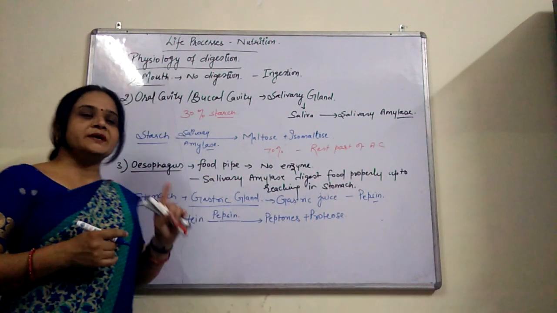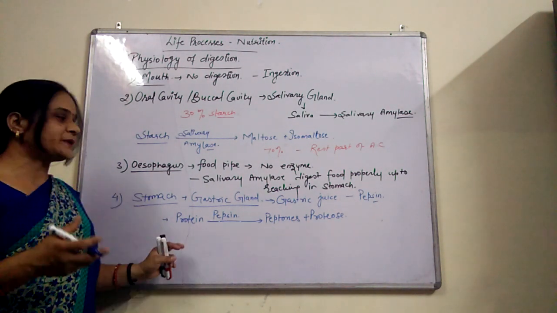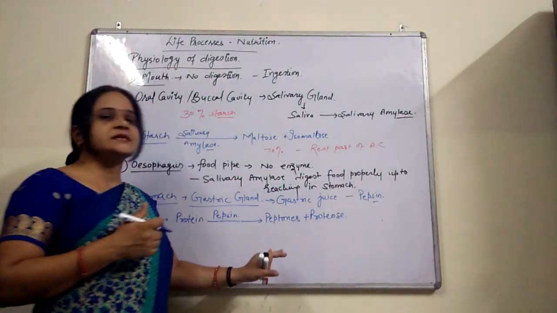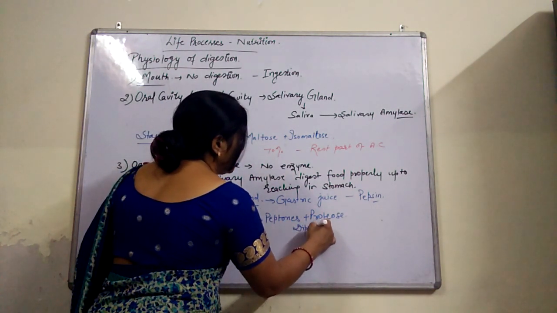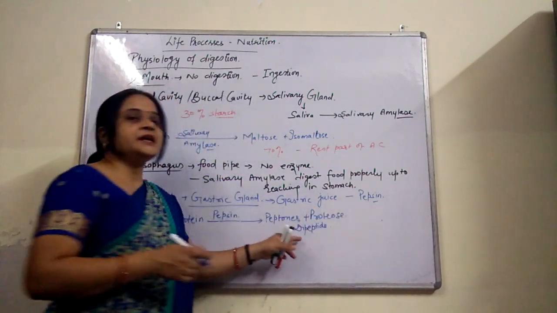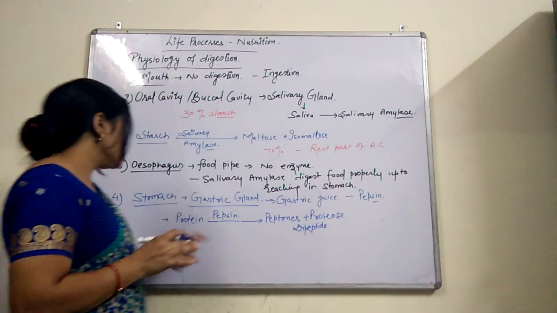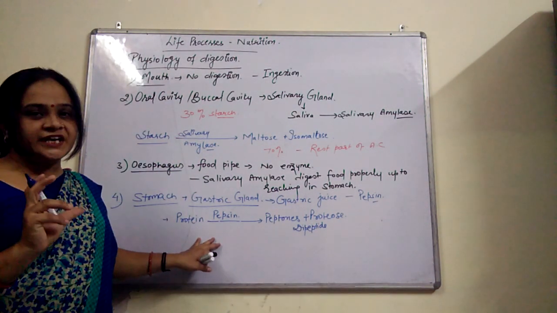Protein is a macromolecule, a large particle, and peptone and proteose are small particles. We can say these are in the dipeptide form. Dipeptide means they need more enzymes for their digestion. So in the stomach only the digestion of protein takes place.